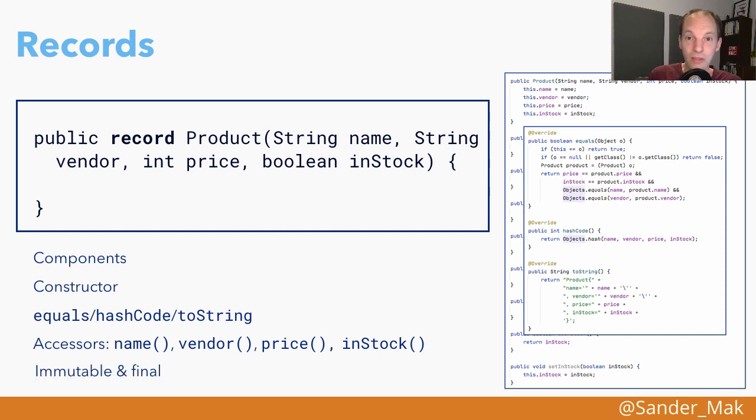Last, but certainly not least, records are always immutable. So you will see there are no setter methods. Once a record is instantiated with certain values, that is it. You cannot change that anymore. Also, records as a special form of classes are final, so you cannot extend any other class when defining a record.